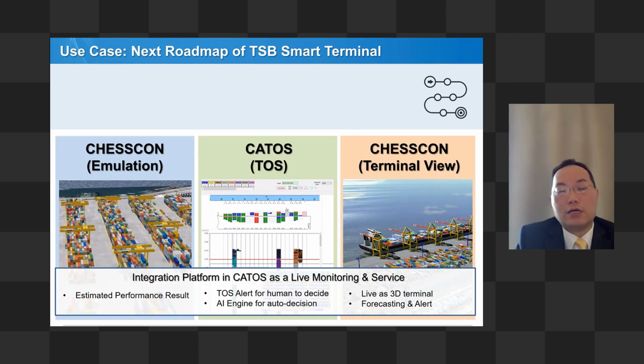Like in Hong Kong, if a typhoon comes, they must turn on the auto stacking so the container layout can support the strong wind. But after the typhoon has left, it will be turned off and come back to the normal situation. This kind of scenario must be done.